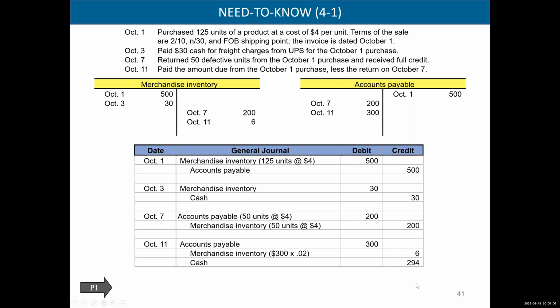So you can do it two ways. The old plug and chug, the 300 minus 6. That means you plug the 294, and then you can double check it by doing the complement. 300 times 98% is also 294.